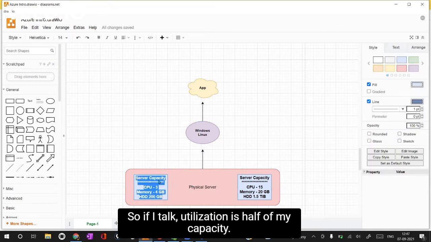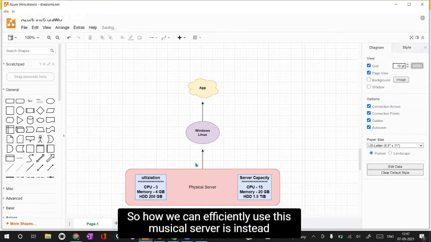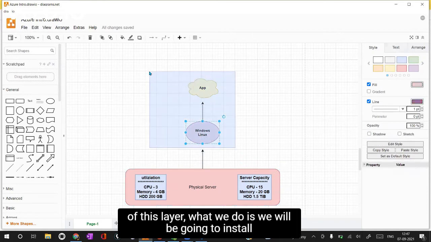Even if the utilization is half of my capacity, I will still be left with half of my server capacity.